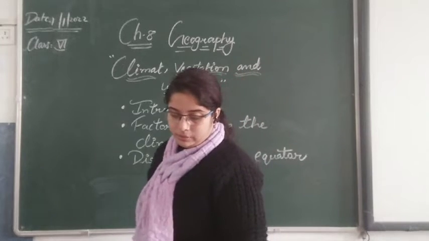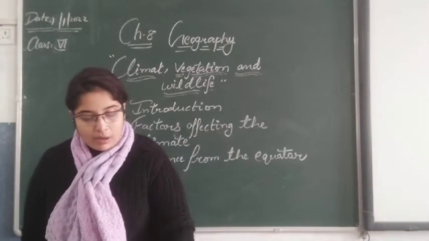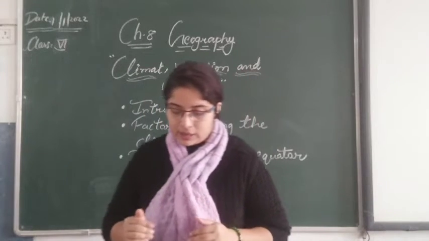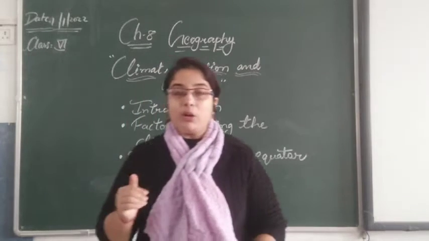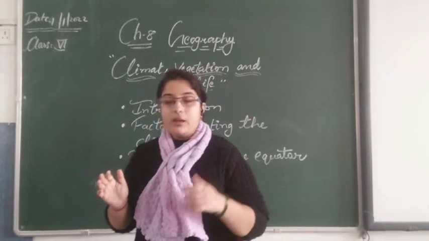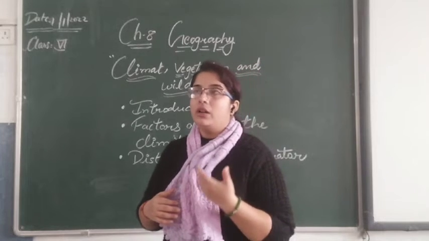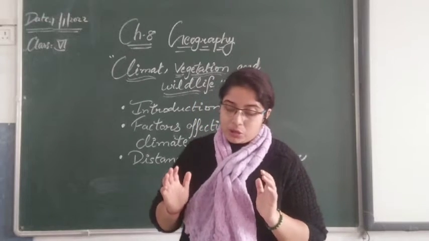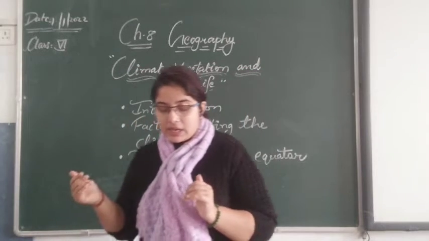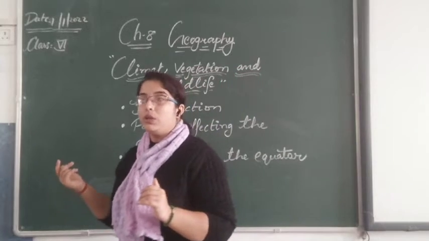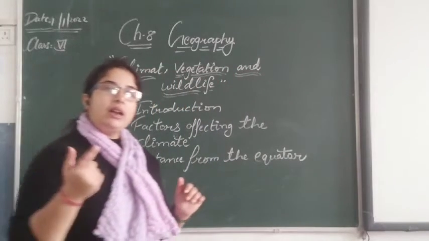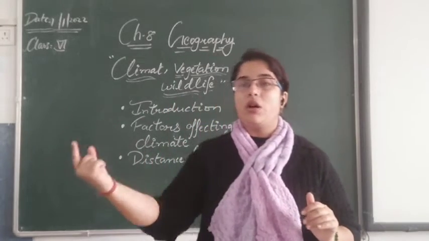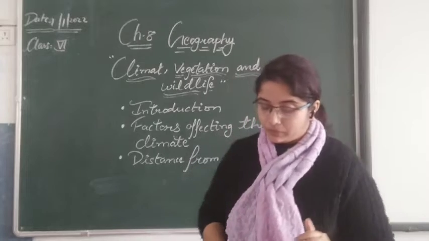Next, if you recall, it also shows how the part of the earth in the northern hemisphere above the equator gets more heat in the months of May to July, and much less heat in the months of November to January. Why is it so? Is it because of the revolution of the earth around the sun?